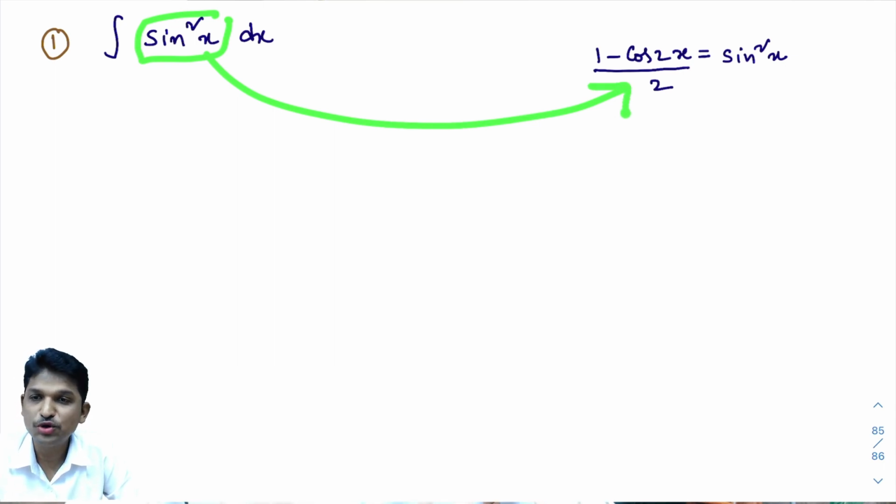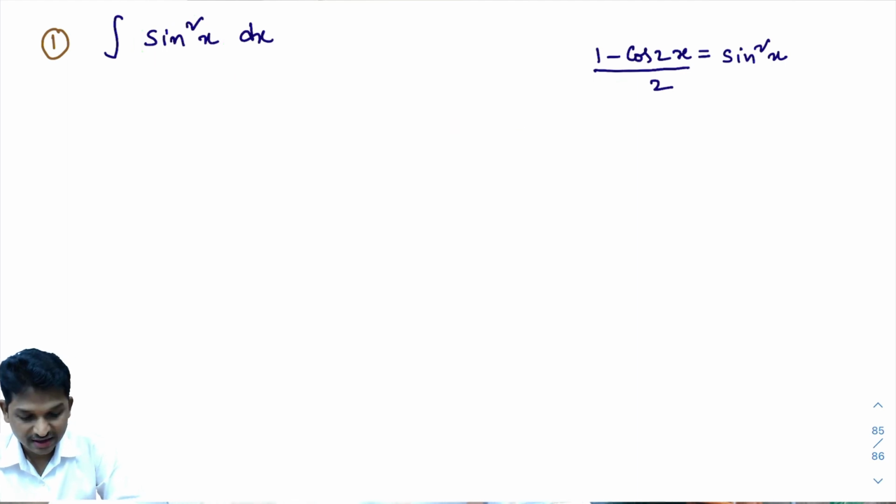In case you do not know this formula, nothing to worry. Leave this problem and go for the next problem. No other option is there. If you want to do this problem, you must know this formula. Trigonometry formulas must. Okay. This is equal to integral of sine square x dx.